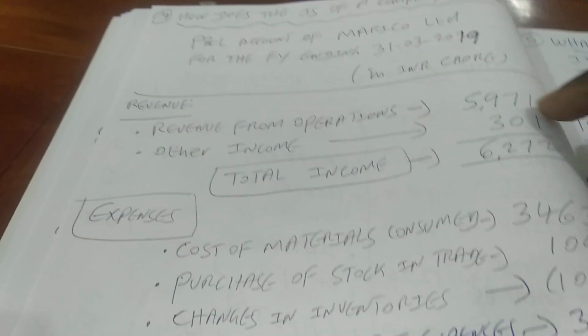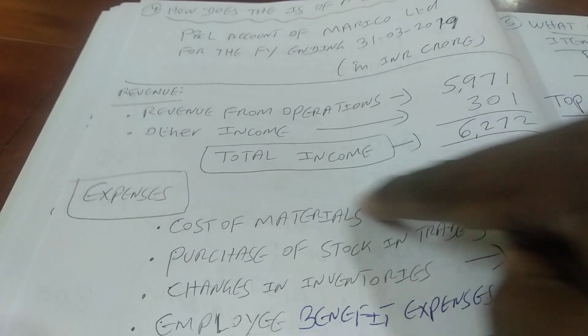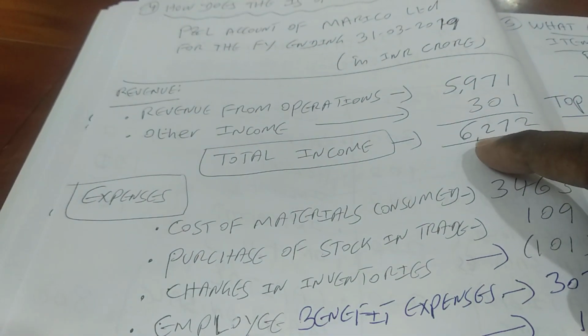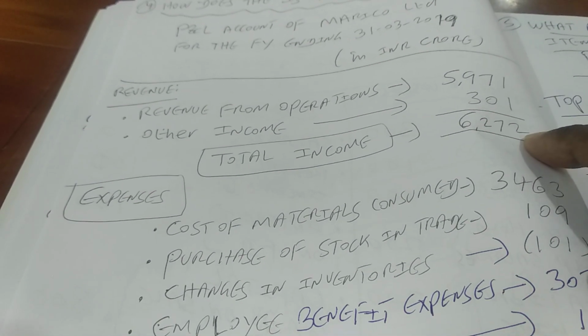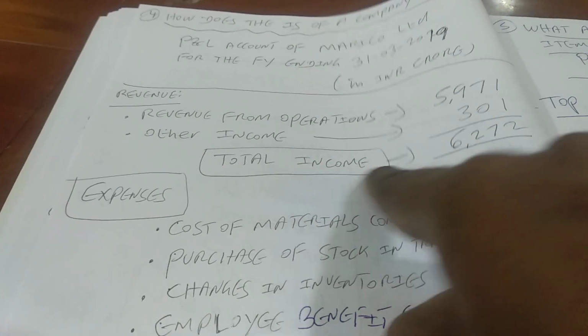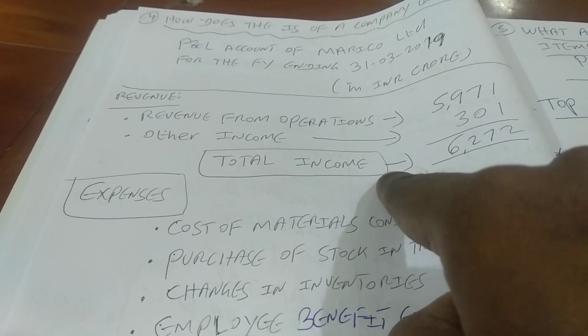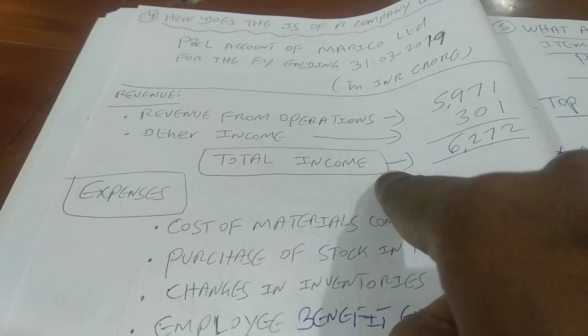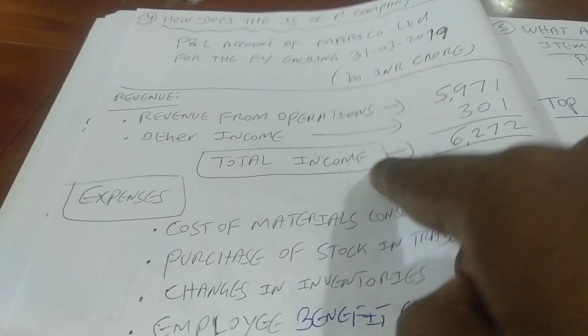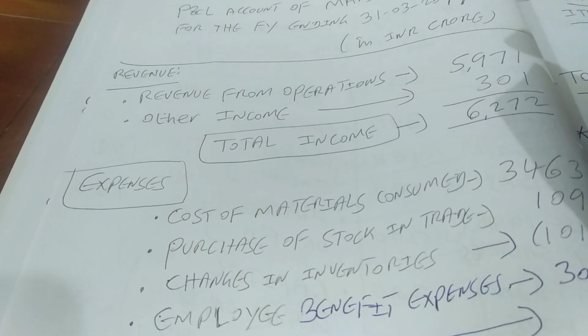The total of other income and operating revenue gives the total revenue for the company, that is 6272 crores. I am using the word revenue, but you are seeing the word income. Income normally refers to profit, that means surplus, but revenue refers to what we get at the beginning, without considering the expenses.